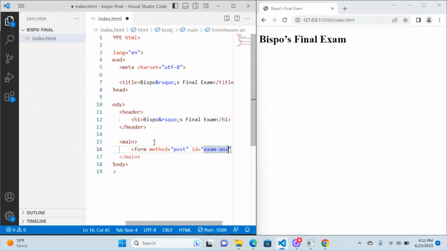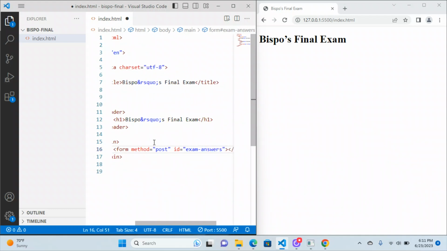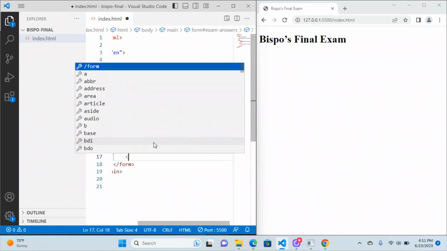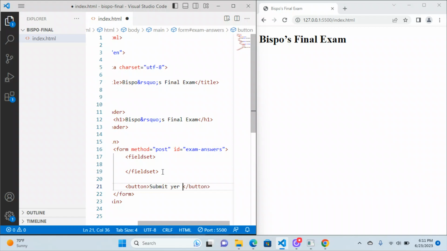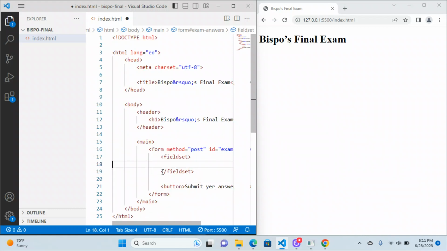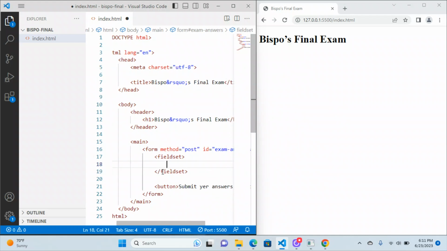So let's see, exam answers, something like that. There's the form. And then it says the form should contain a fieldset and a submit button. See how, if you read the instructions carefully, then it pretty much gave you all the answers here. There's supposed to be a fieldset. And then in addition to a fieldset, there should be a button, which is a submit button. And you can put whatever you wanted to into there. Okay, cool. The fieldset now should contain, now Bispo is telling us exactly what should go into the fieldset. It should have a legend with the text exam.